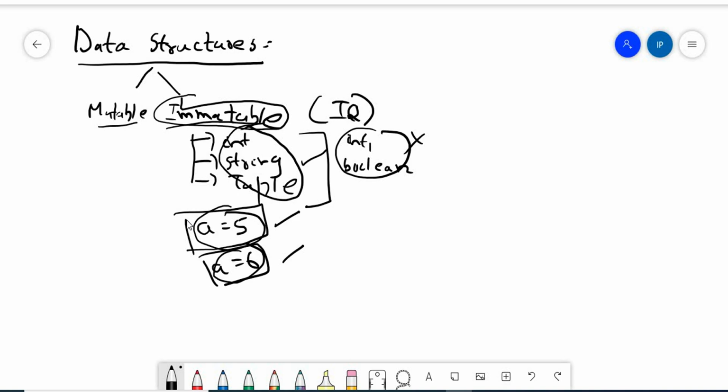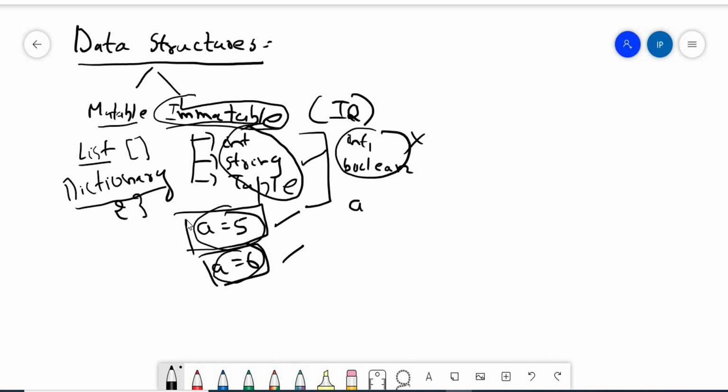Then what is mutable data? In mutable data, again it is of two types, which are called list and dictionary. List is represented by square brackets, dictionary is represented by curly brackets. Both list and dictionary are the kind of data structure which is called mutable. When I say mutable, it means the data can be changed.